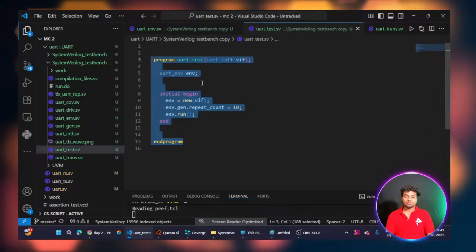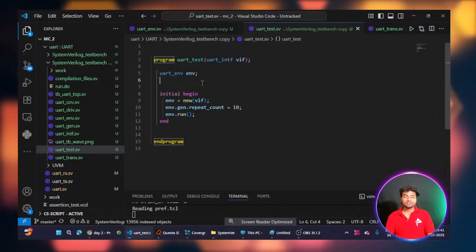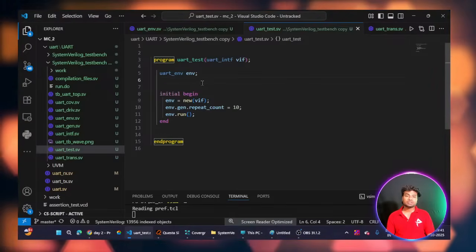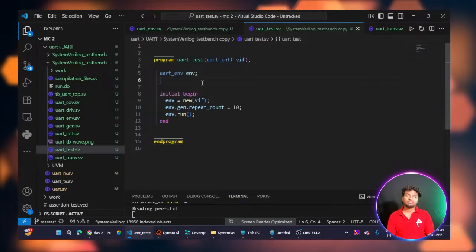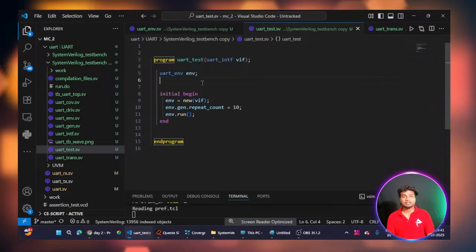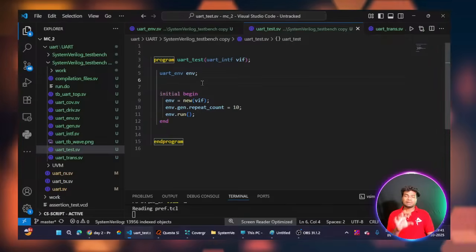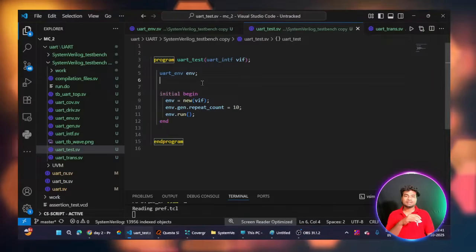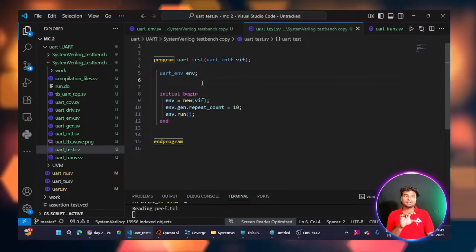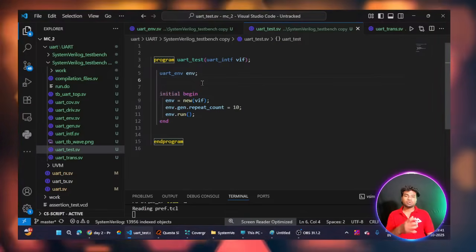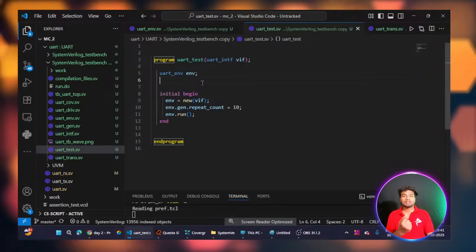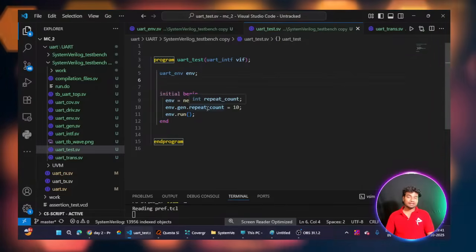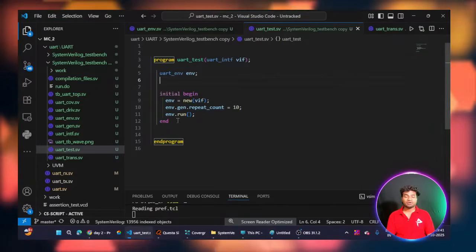By using the program block, we can reduce the race condition. A race condition is when, at the same time, I am assigning two values to a particular signal. I am accessing one signal with two inputs. So this is a race condition. To avoid that, we can use a program block for the test bench.